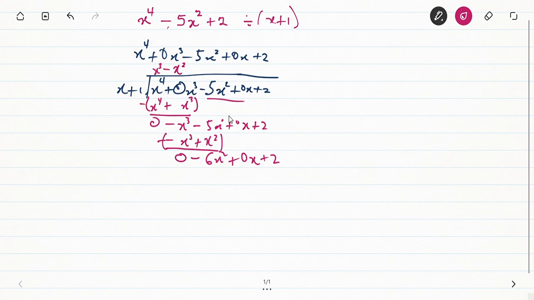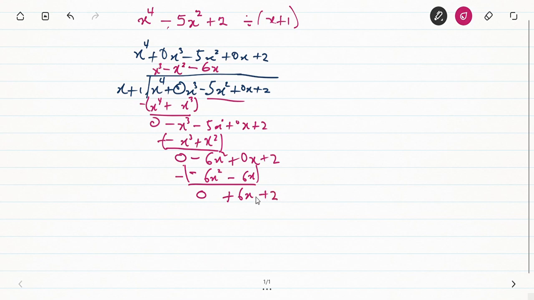Then I'm going to get minus 6x up here. And when I multiply, I'm going to get minus 6x squared, then minus 6x. So if I put this in brackets and I subtract, this side is going to give me a 0. Then 0 minus minus 6 will give me plus 6x. Then I'll continue with the plus 2 I have over here.